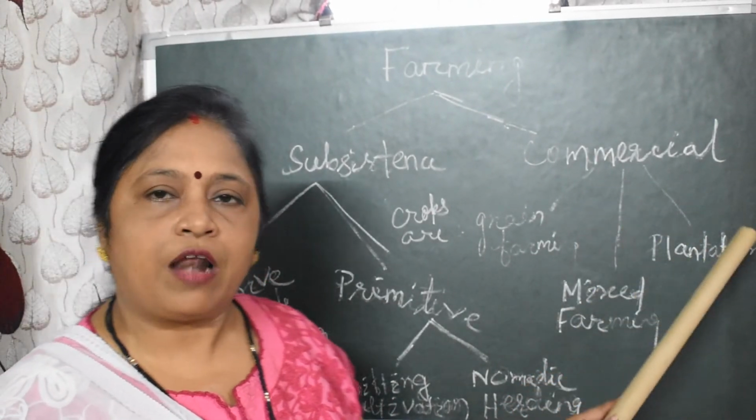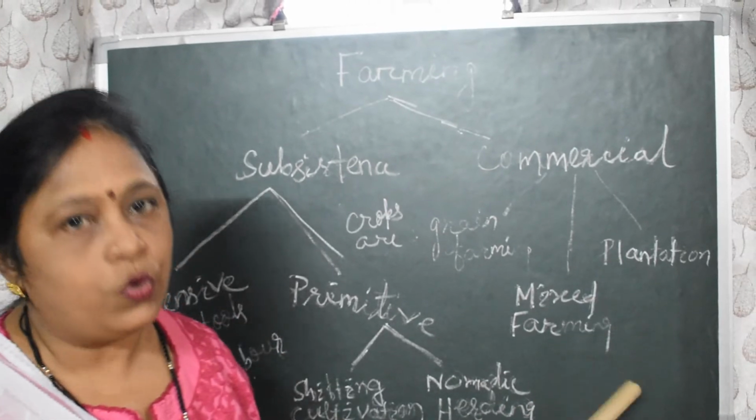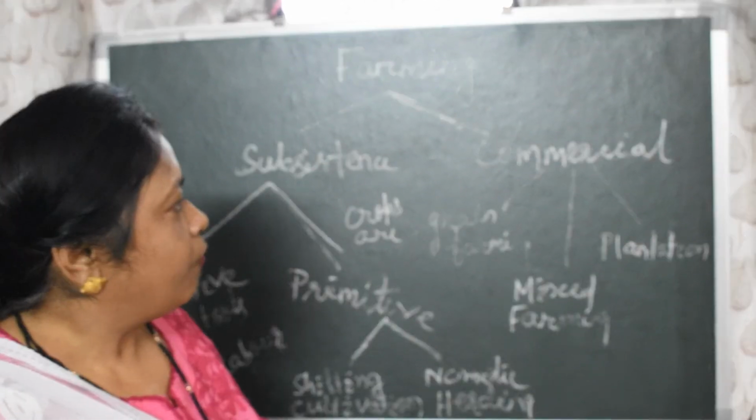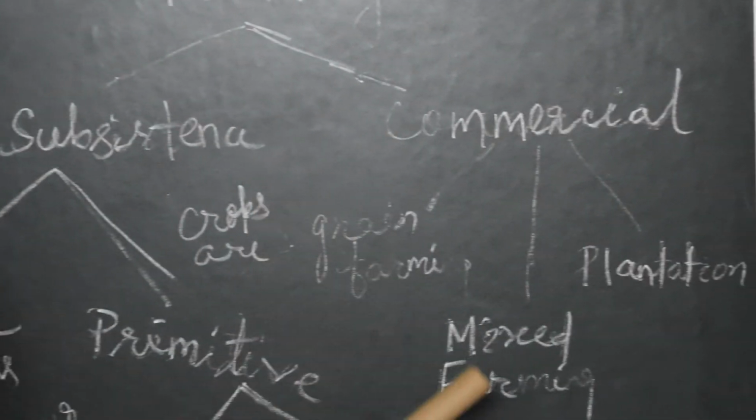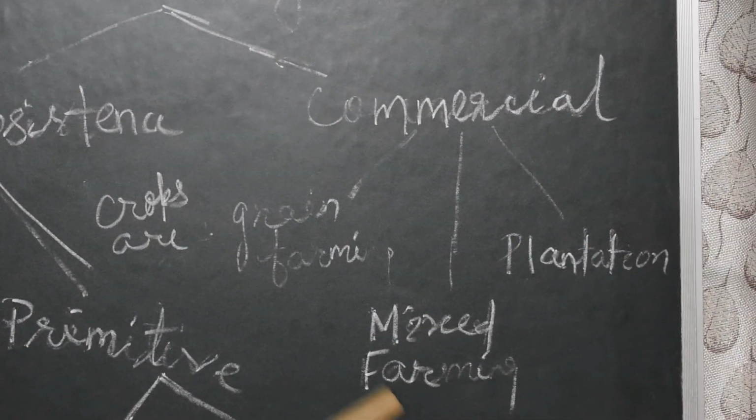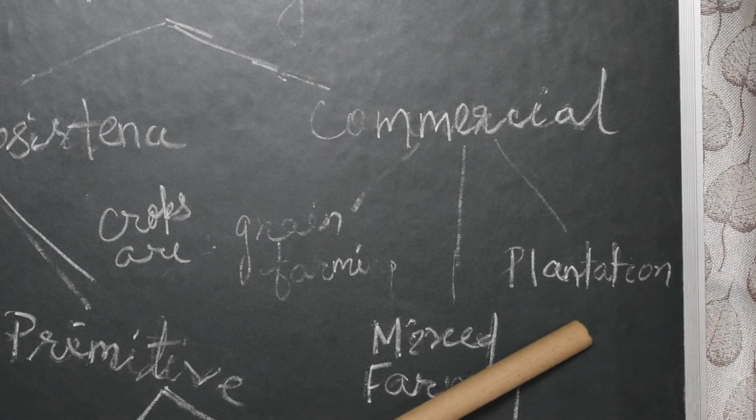And commercial farming is again divided into three types: one is grain farming, second one is mixed farming, third one is plantation.